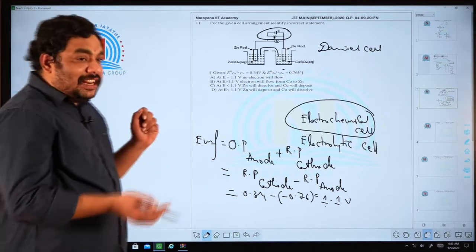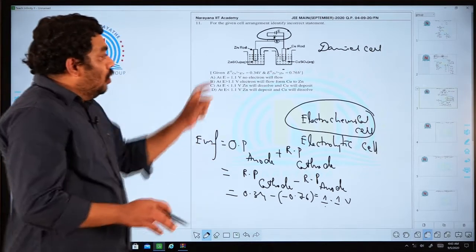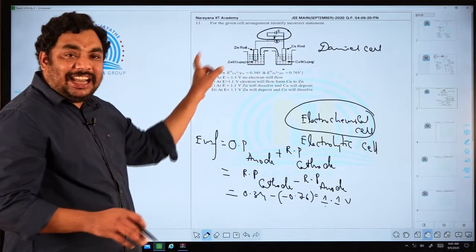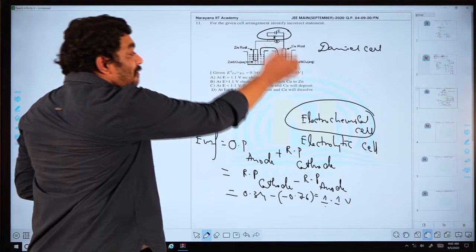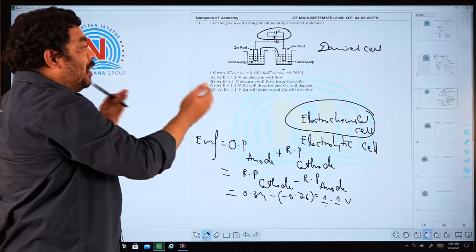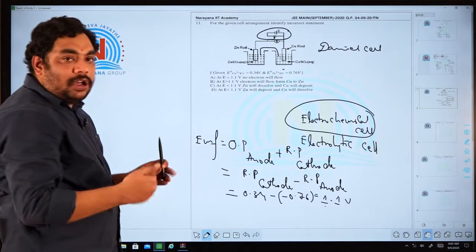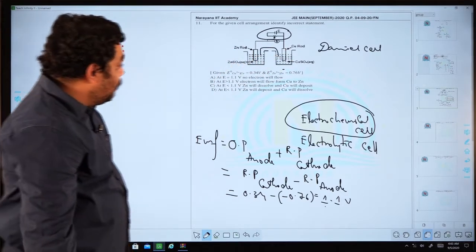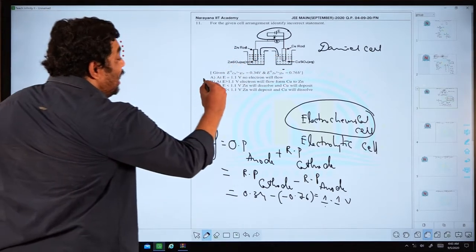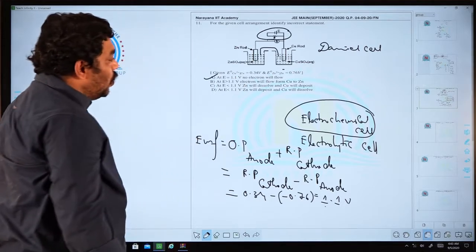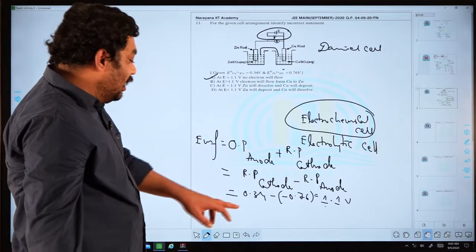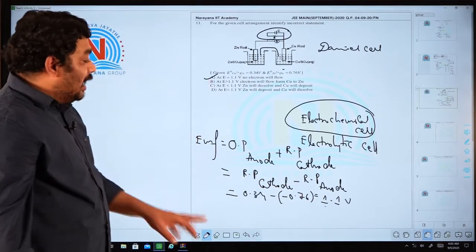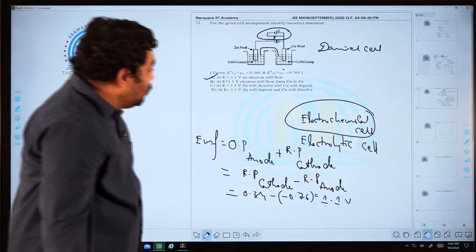That means energy will be utilized for a non-spontaneous redox reaction, so the cell will be reversed. The electrons previously moving from zinc to copper will now move from copper to zinc. This point we have to understand. See, at E equal to 1.1 volts, no electron will flow, definitely. So when external potential equals the generated one, electron flow will not take place.